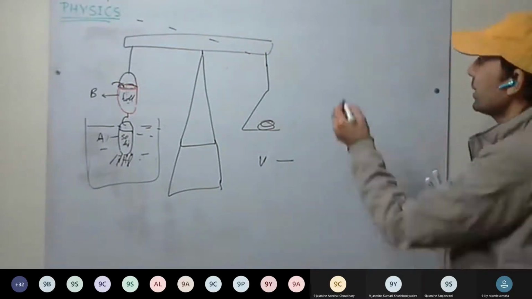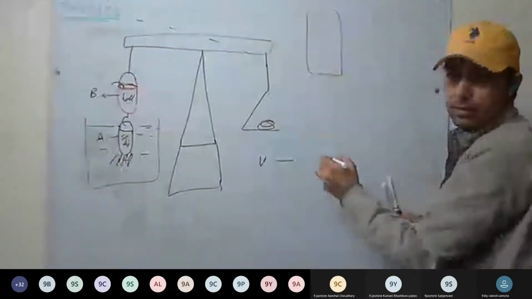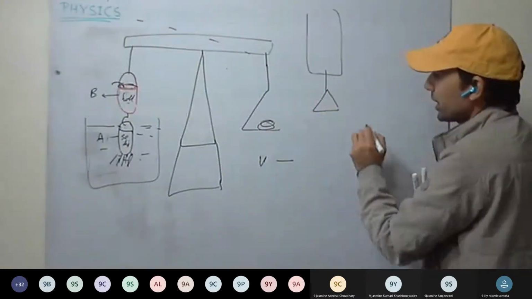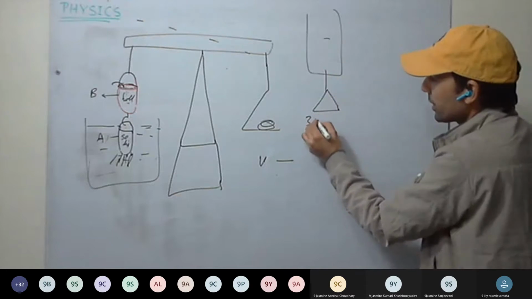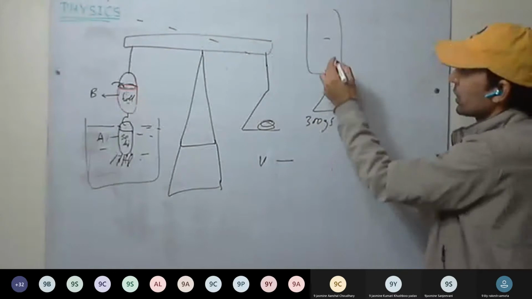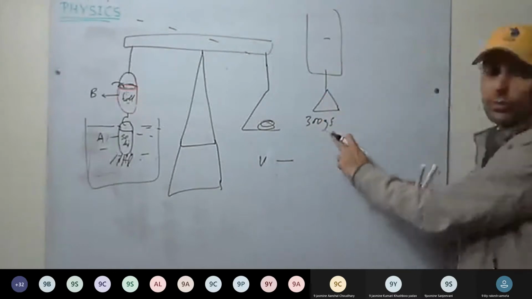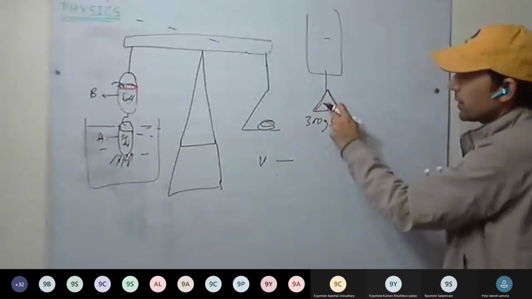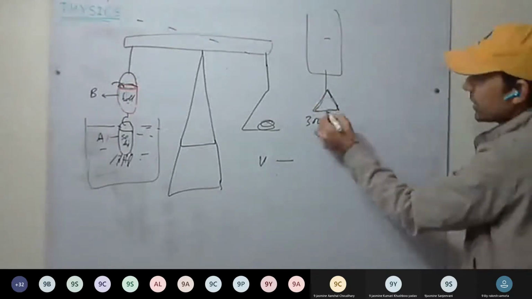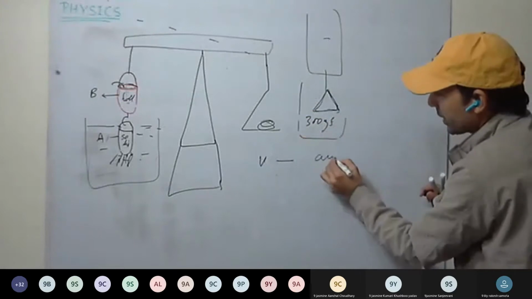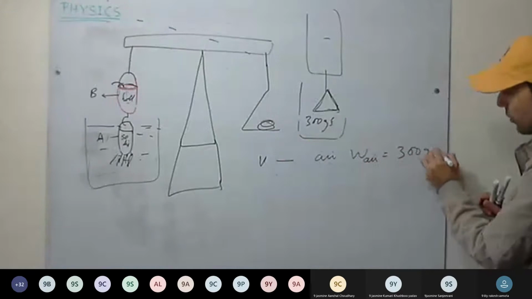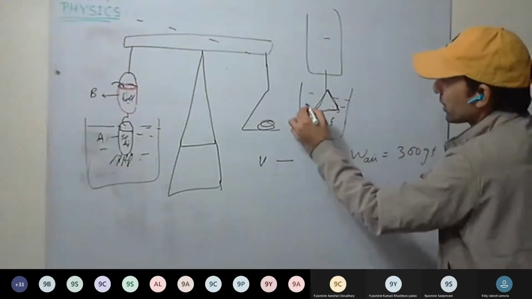Second experiment, take the spring balance. Take some weight, and let its reading be 300 gf, gram force. This spring balance is showing a weight of 300 gram force for this weight. So in air, its weight is 300 gram force. Now, as we immerse it in water,